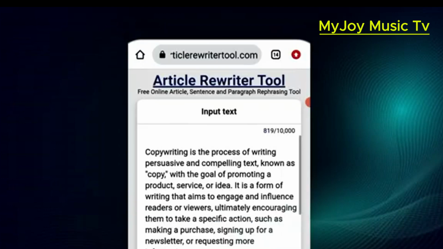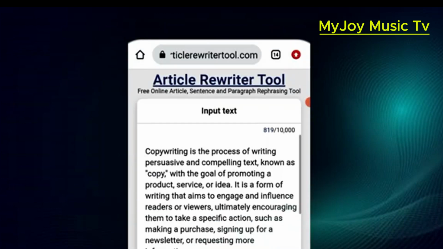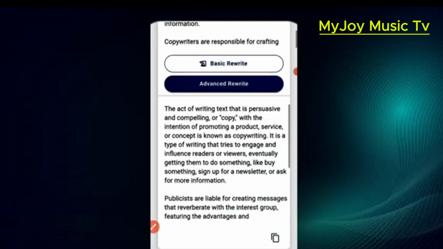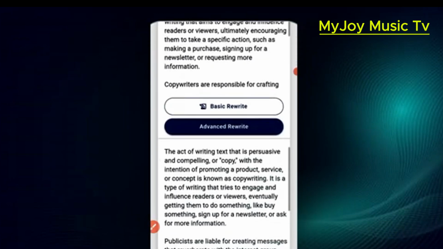ChatGPT gave me copywriting is the process of writing persuasive and compelling text, whilst the rewriter tool is giving me the act of writing text that is persuasive and compelling, or copy, with the intention of promoting a product, service, or concept, and is known as copywriting.